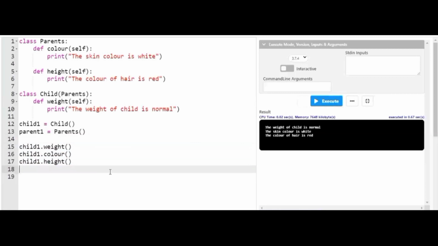So this program signifies that the child class has successfully inherited the color and the height of the parent. This is called inheritance. This is exactly how you make use of inheritance in Python. Okay, so the session ends here.